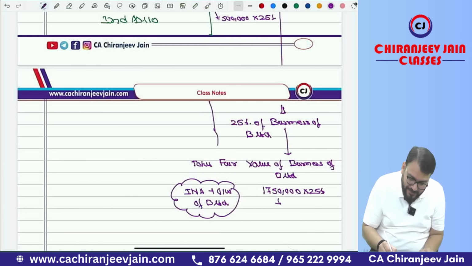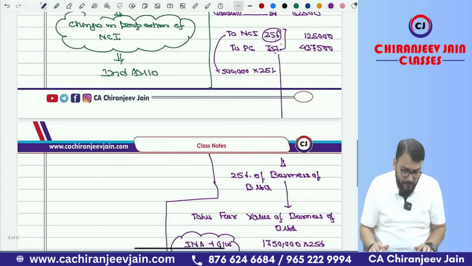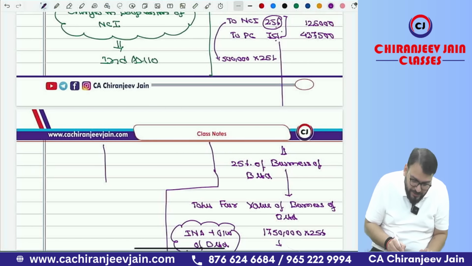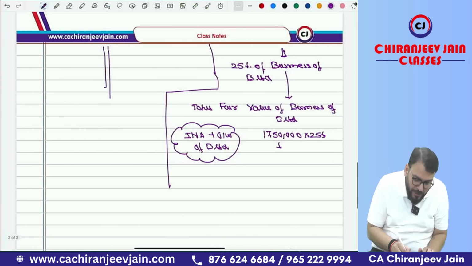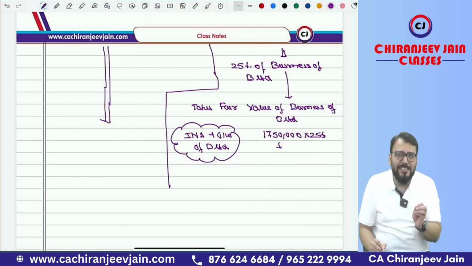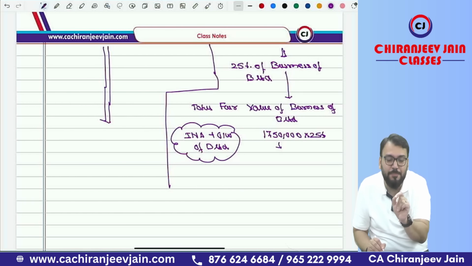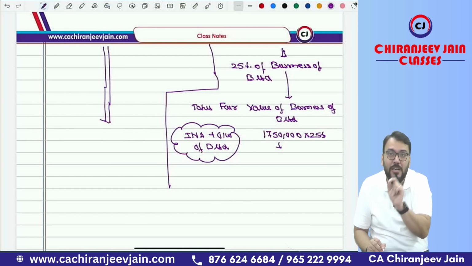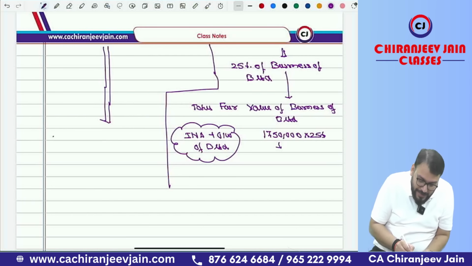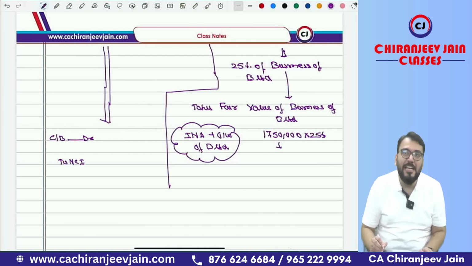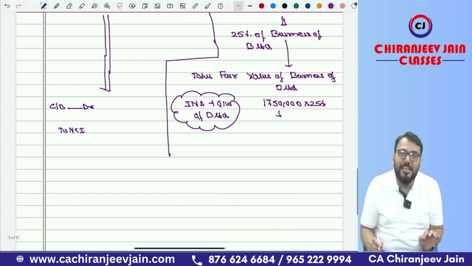Now let us understand the first transaction. Now coming to the first transaction, that is effective disposal of 25% interest in B Limited. This is nothing but changes in proportion of NCI, and if you remember when we did changes in proportion of NCI as per Ind AS 110, the journal entry was what? Cash or bank account debit to NCI, and the difference will be transferred to other equity.